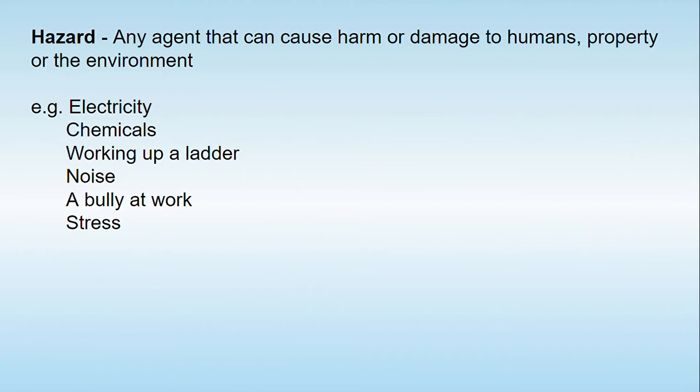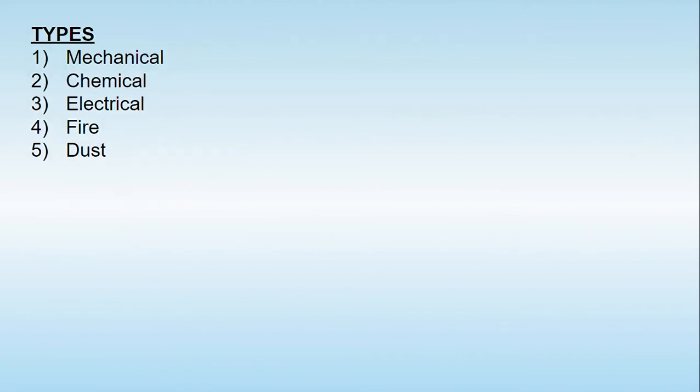Another example is if you are working up a ladder and suddenly you slip or fall down, that is again one type of hazard. So hazard means any agent or any condition that can cause harm or damage to either human beings or non-living things like materials, property, or the environment. We can classify the hazards within the industry into five different categories: first mechanical, second chemical, third electrical, fourth fire, and the fifth one is dust hazard.